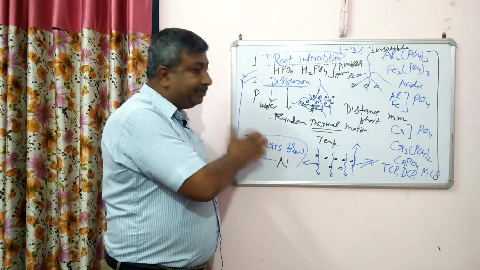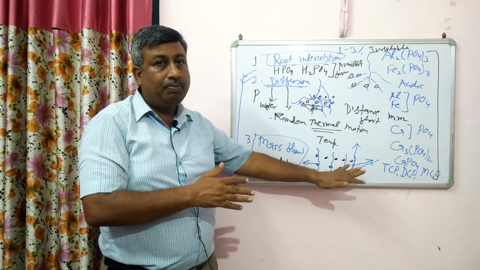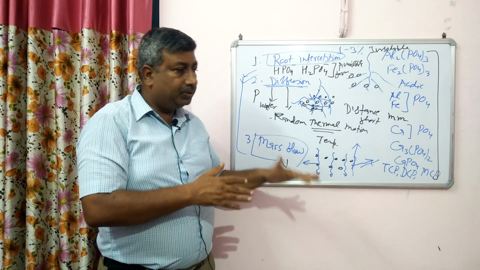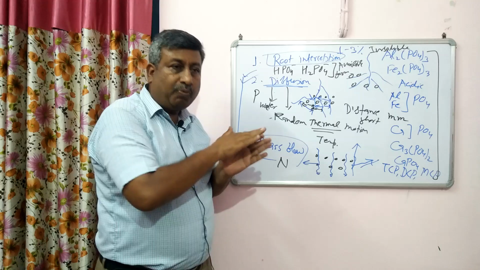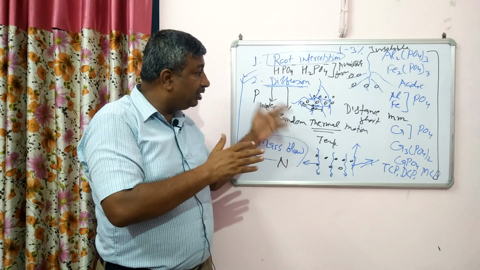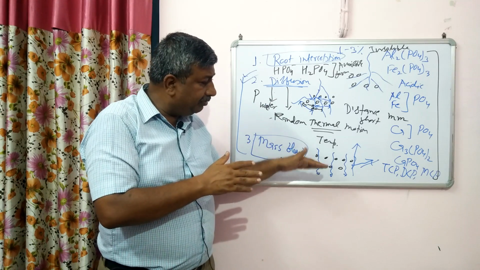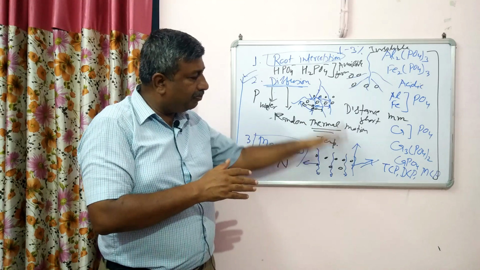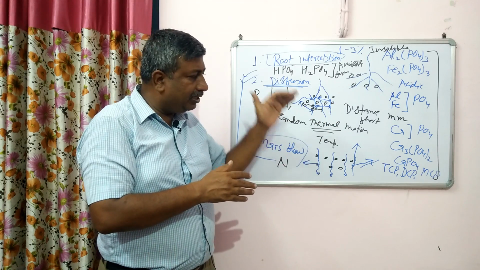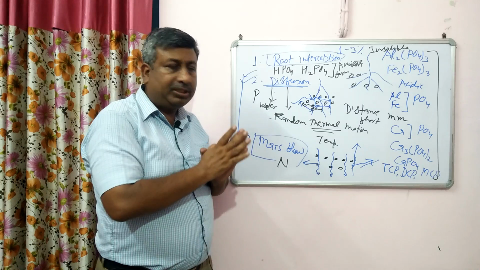So this is not the case with the nitrogen, because nitrogen is available through mass flow, and mass flow is also affected by temperature but not so much as diffusion. तो mass flow भी, water movement भी temperature से affect होता है, लेकिन उतना नहीं होता जितना कि diffusion है। जब इरिगेशन देंगे तो बहुत अवेलेबिलिटी बढ़ जाएगी, क्योंकि मूव कर रहा है, नीचे मूव कर रहा है, अपवर्ड मूव कर रहा है, लेटरल, वर्टिकल मूवमेंट, हर तरह मूवमेंट है और रूट जोन में पहुंच जाता है.